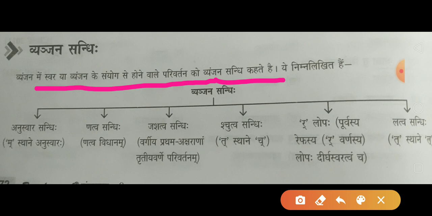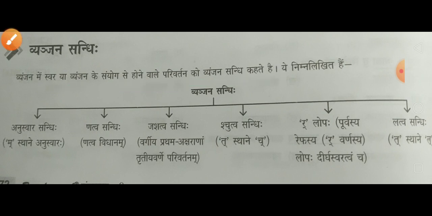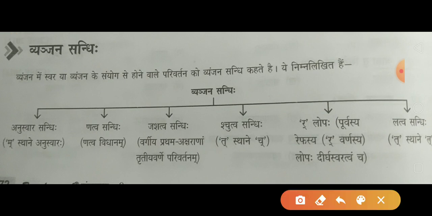That means the joining occurs after a consonant. Either the next letter may be a vowel or a consonant. The activity, the change, the joining will be called व्यंजन संधि, that is, consonant joining.